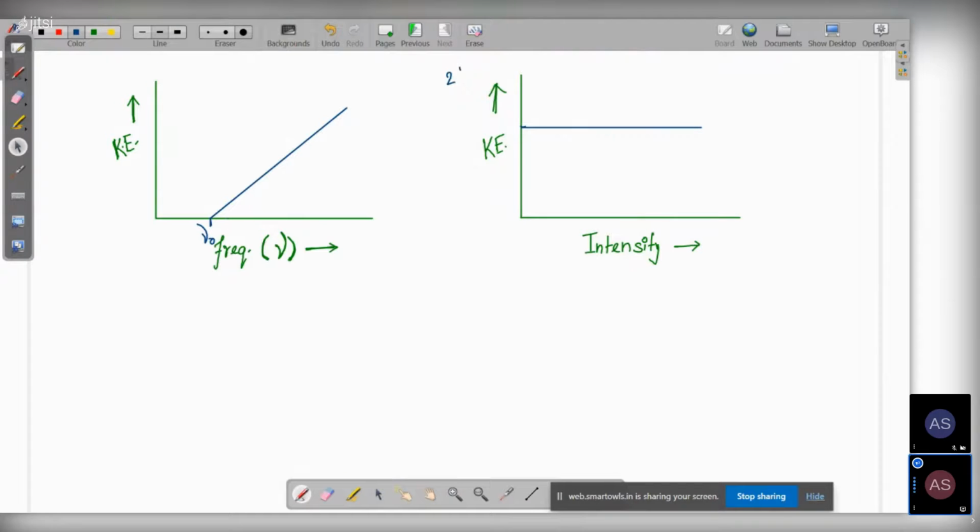And in graph number 1, we saw that as the frequency is increasing, the kinetic energy is going on increasing, but obviously only after a certain frequency, and this is the threshold frequency. Before that frequency, kinetic energy will not be there, which means the photoelectric effect is not taking place. So the conclusions that can be drawn from the graph are as follows.